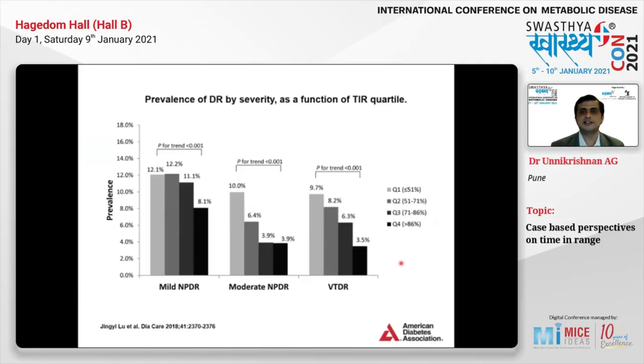There are several studies to show that the higher the time in range, the lower is the chance for diabetic complications. In this particular study, if you go from the lower quartile to the second quartile, to the third quartile, to the fourth quartile, as the time in range increases, the prevalence of mild retinopathy decreases, moderate retinopathy decreases, and vision-threatening retinopathy decreases. And all these p-values are statistically significant.